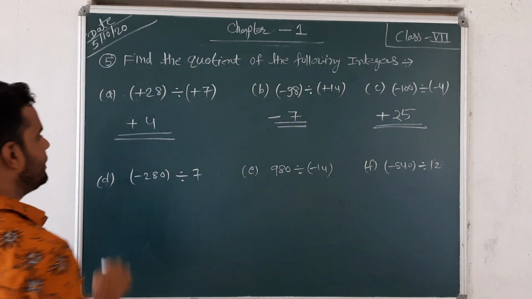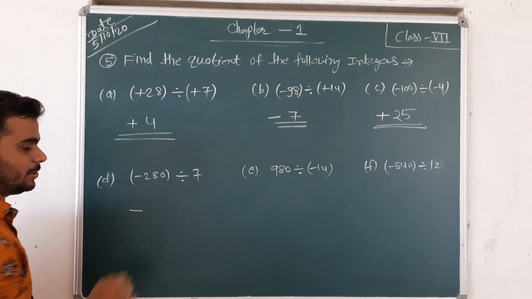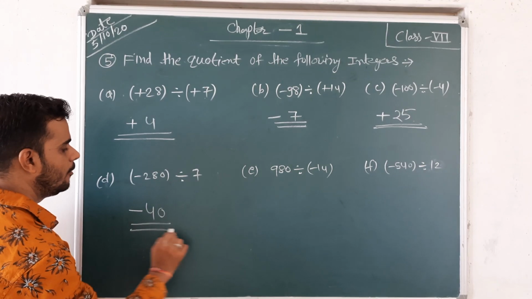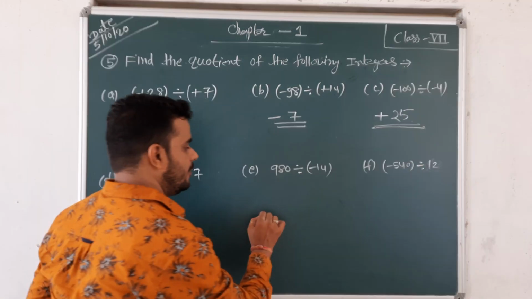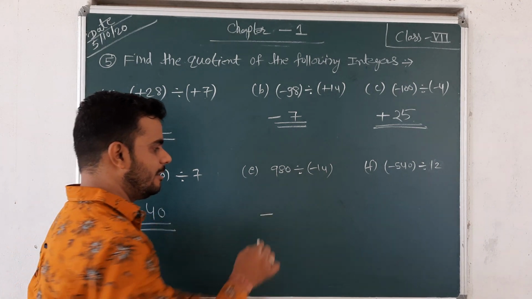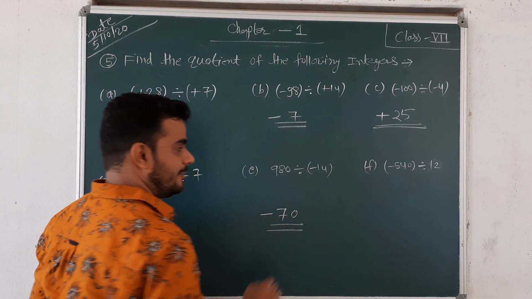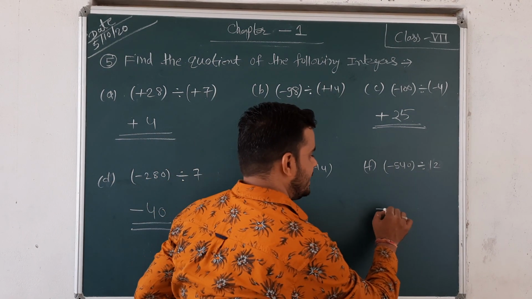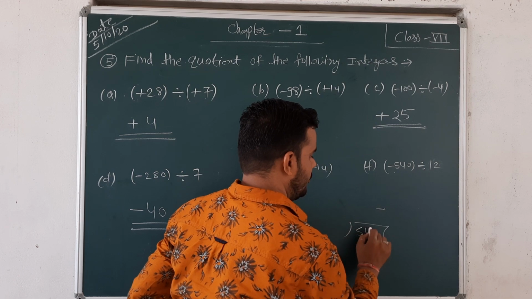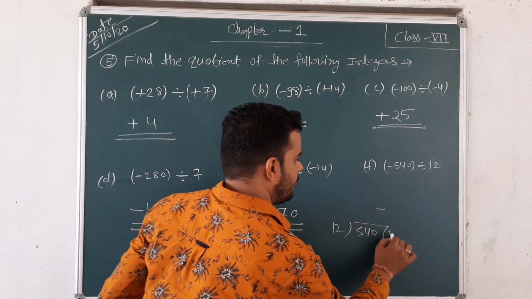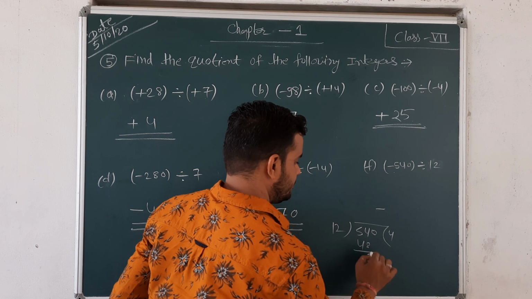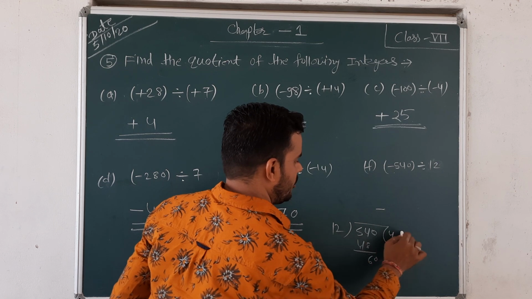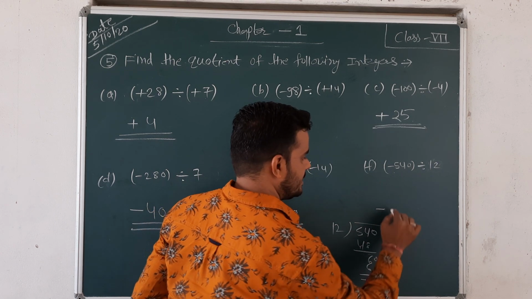This is the quotient. Okay, negative and positive is always negative. 280 divided by 7, then the answer is negative 40. Positive and negative is always negative. 980 divided by 14, the answer is negative 70. You just do the division, and afterwards you get the same answer. Negative and positive is always negative, and 540 divided by 12. 12 fours are 48, and after subtracting, 60. 12 fives are 60. So the answer is negative 45.